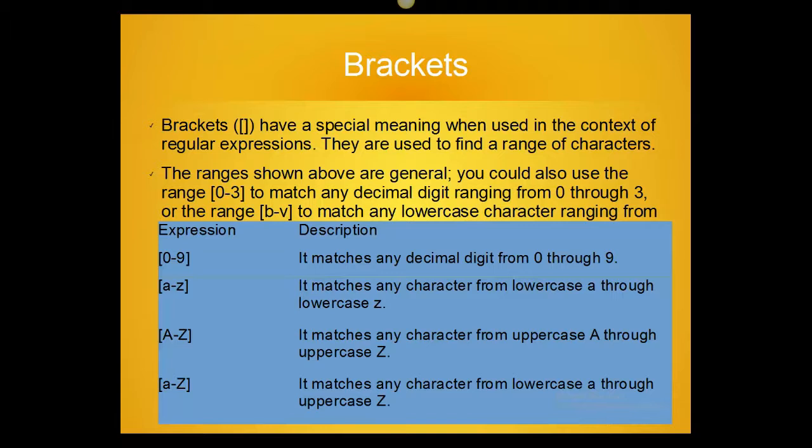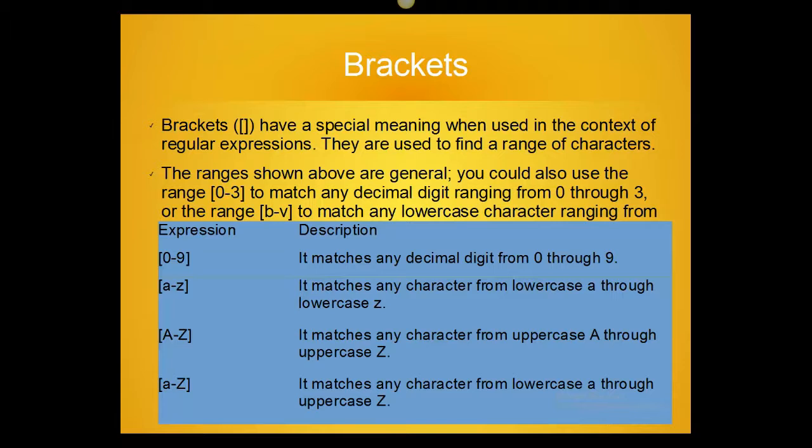It matches any decimal digit from 0 through 9. Specifically, a bracketed digit range will match only one digit, any digit from 0 to 9.